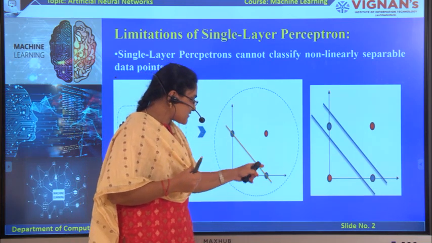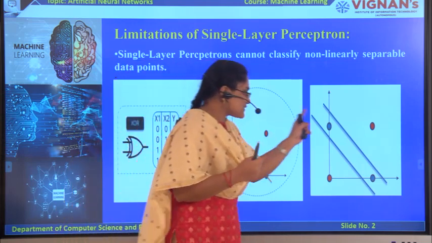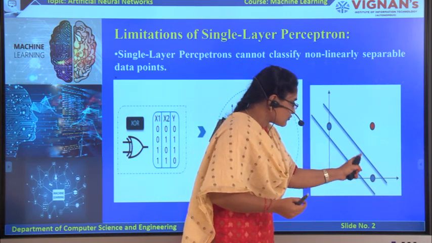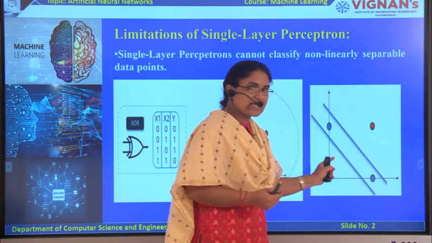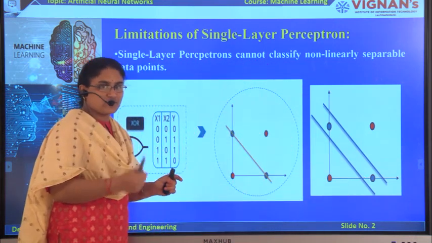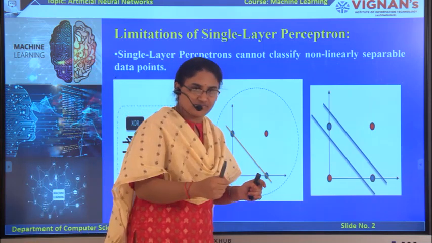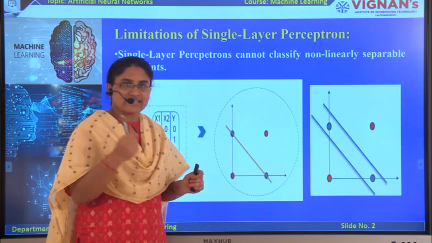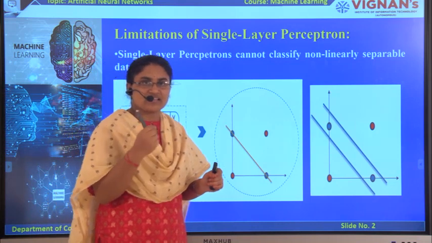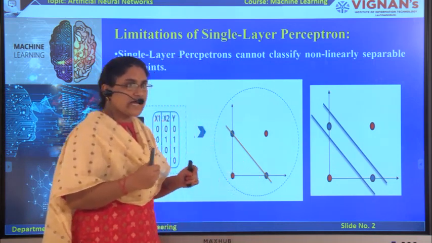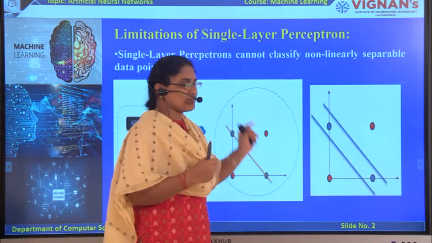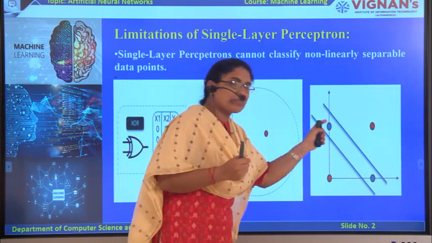For this classification, we need one more straight line, then we can separate the two different classes. Two straight lines means we have two neurons or two perceptrons. So for solving non-linear classification problems, we need more than one perceptron. When the network contains more than one perceptron, it is called a multi-layer perceptron or multi-layer neural network. This is one disadvantage of the single layer neural network, and to avoid this problem we use the multi-layer perceptron.